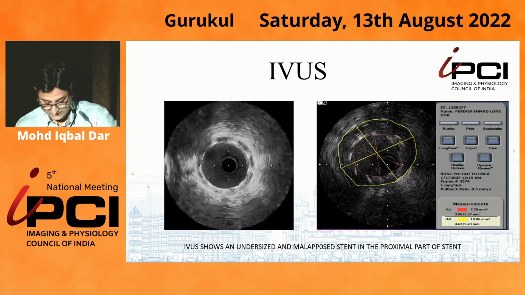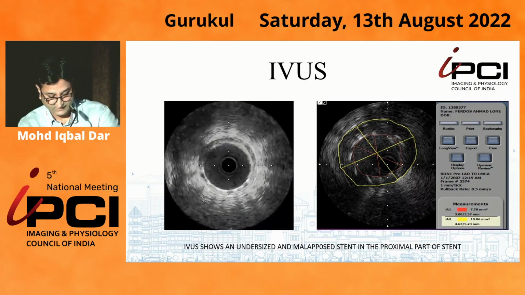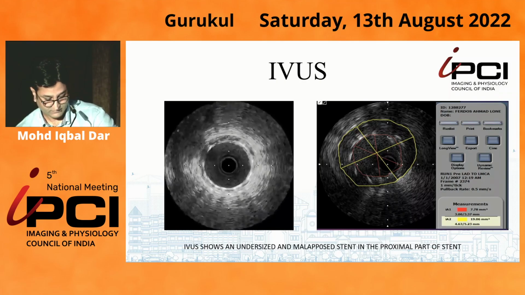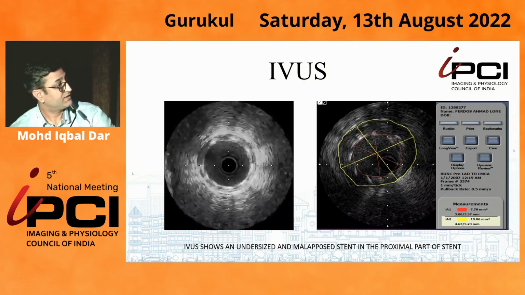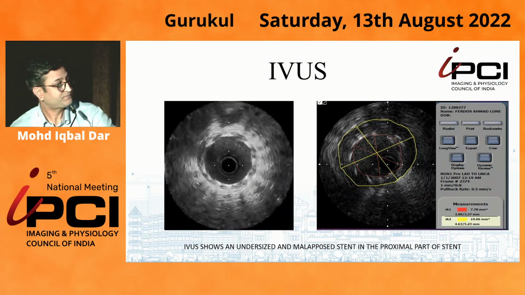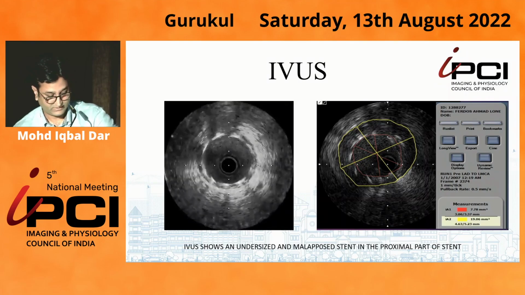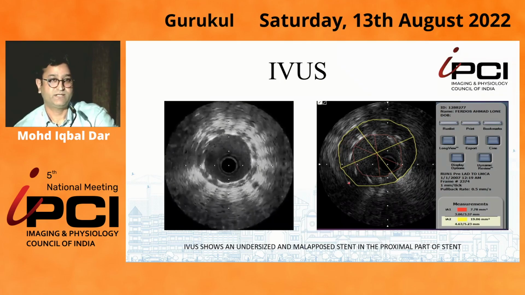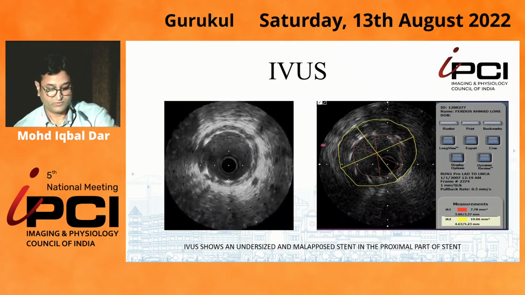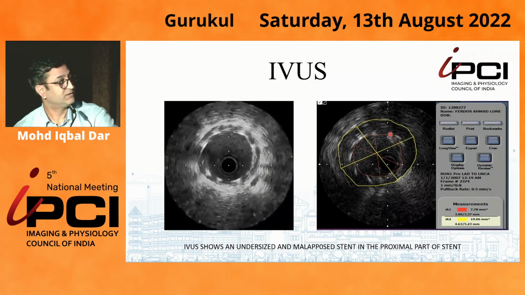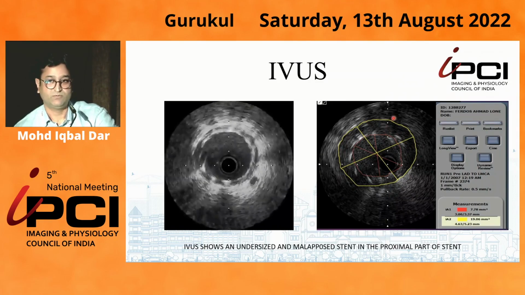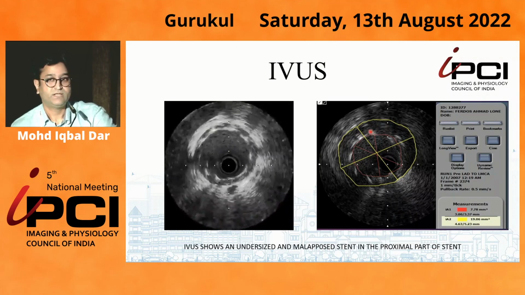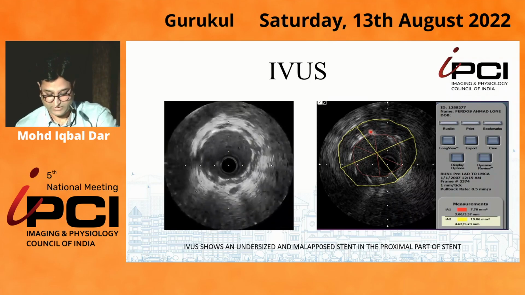But as you can see, in the proximal part, because this may take some time to run, the stent was grossly underexpanded and unapposed. There's a lot of space between the stent and the vessel wall. So this was the reason for getting this subacute stent thrombus in this patient.